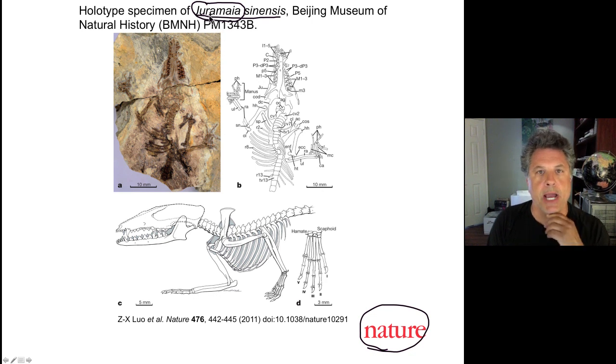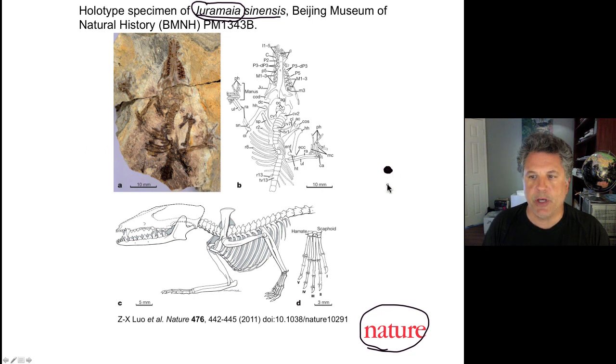We'll call it Jeremiah. That's the genus name. And this fossil shown here has been well characterized by these researchers. And it's very interesting because this reflects the ancient evolutionary history of mammals.